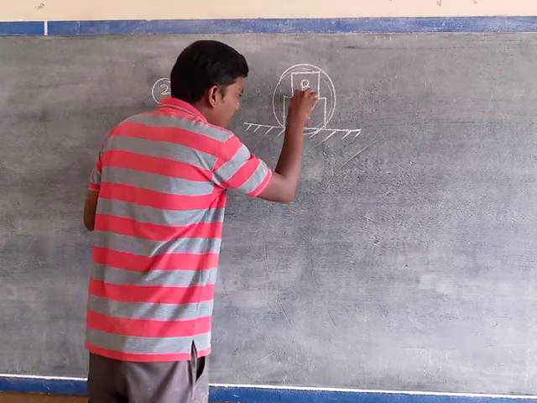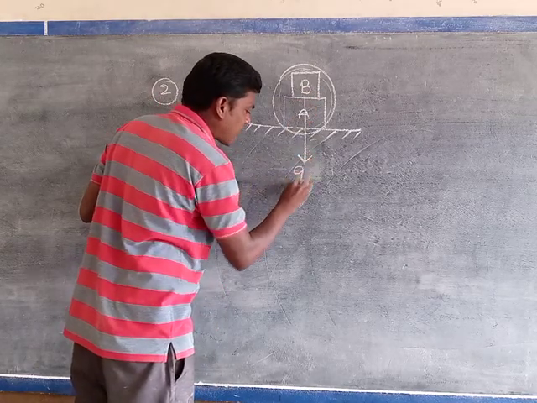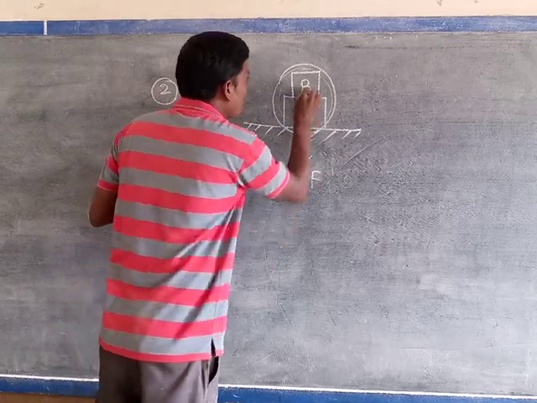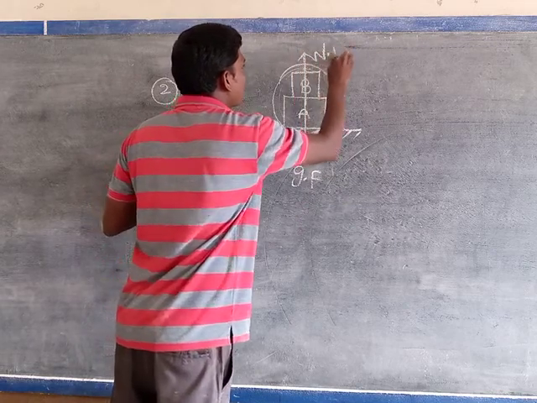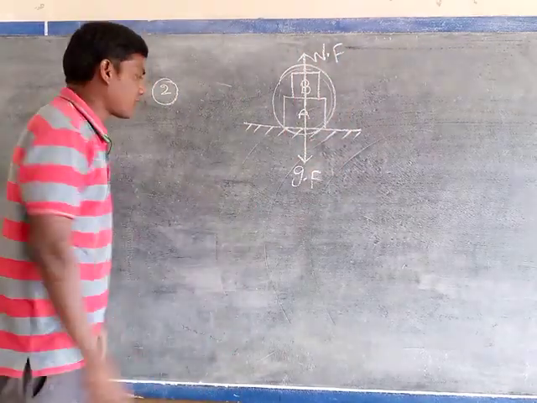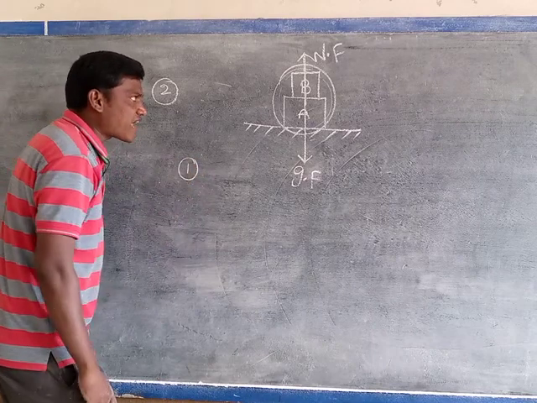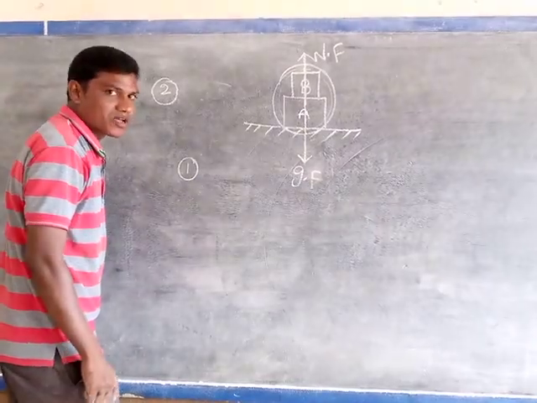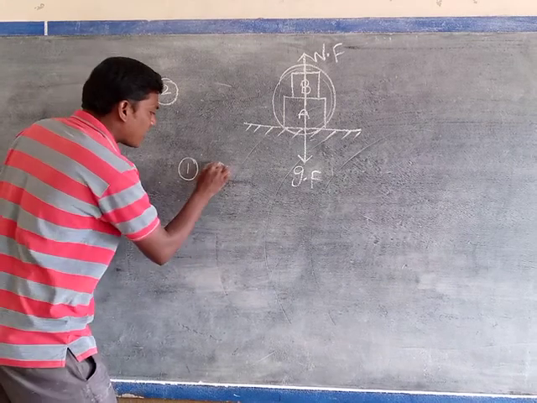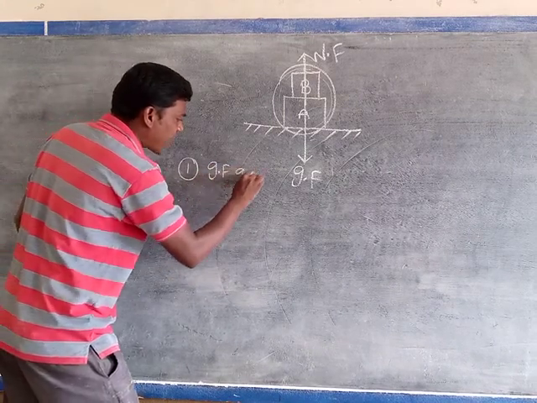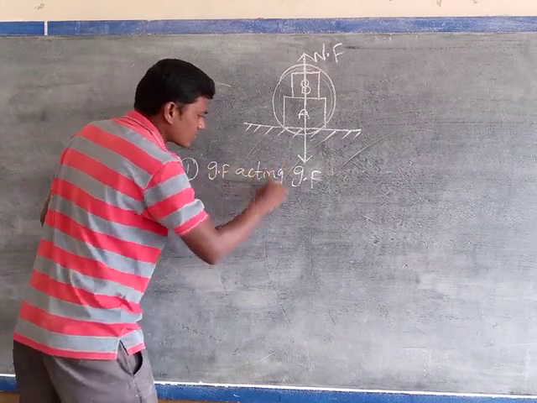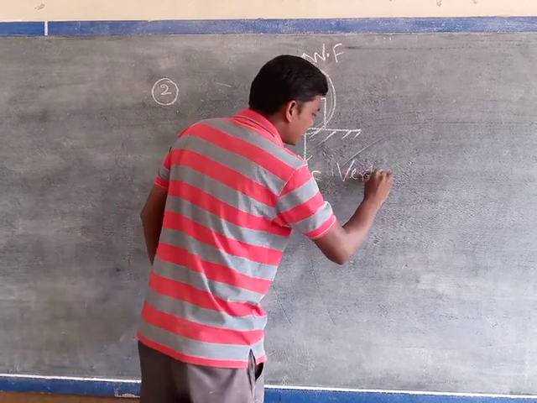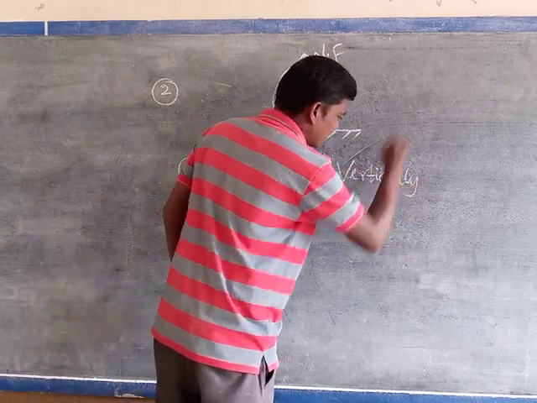In the downward direction, which force is acting? Gravitational force. In the vertically upward direction, which force is acting? Normal force. So that's how we can write how many forces are acting on the two objects. Two forces are acting. Gravitational force is acting vertically downward.